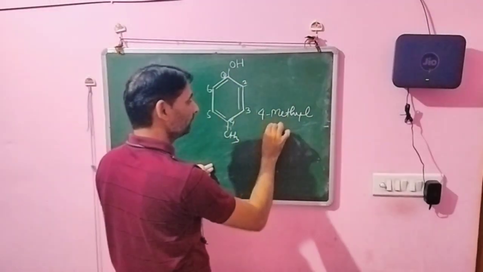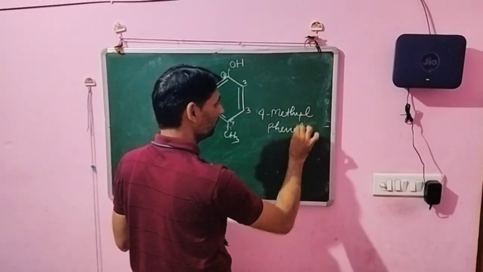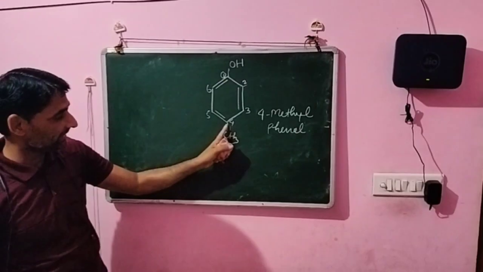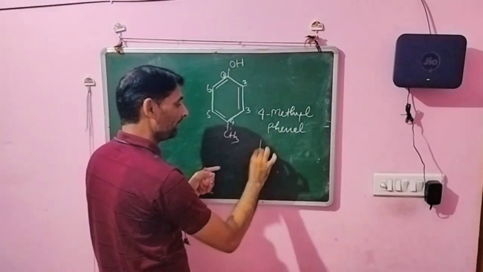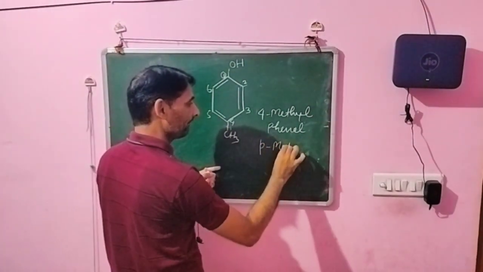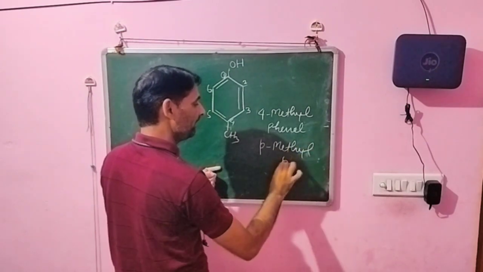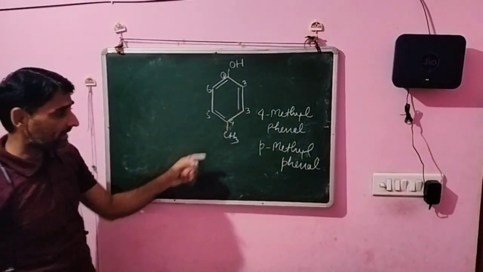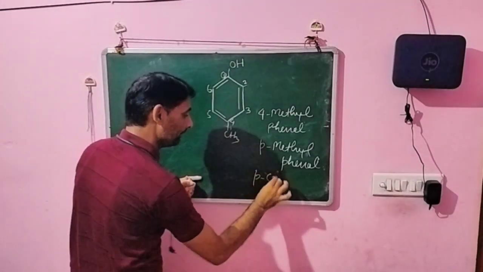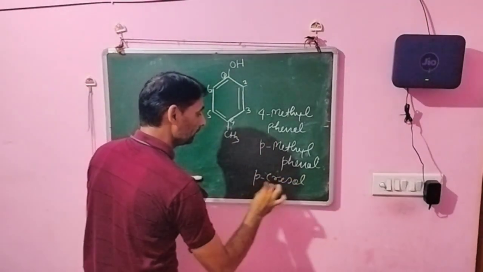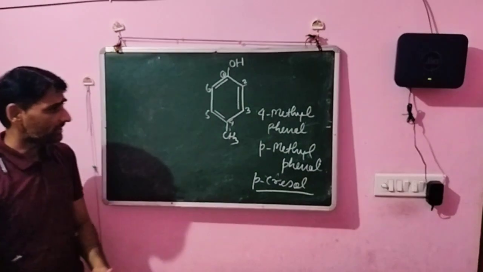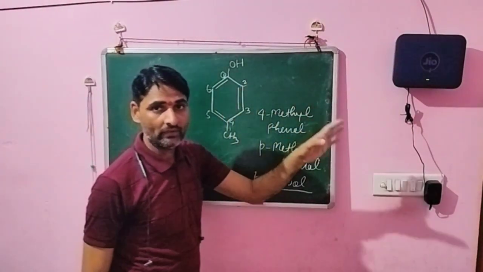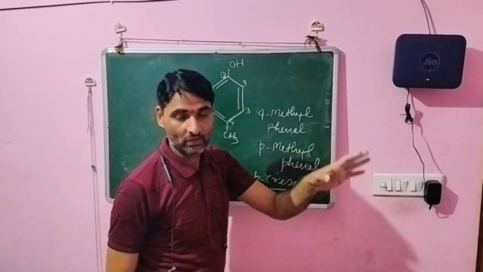So 4-methyl phenol. Know that this is the ortho position, this is the meta position, and this is the para position. So the name of this is para-methyl phenol. This is the second name, and this is the para position, so the name of the compound is para-cresol. Dear students, this is the general nomenclature of alcohols.